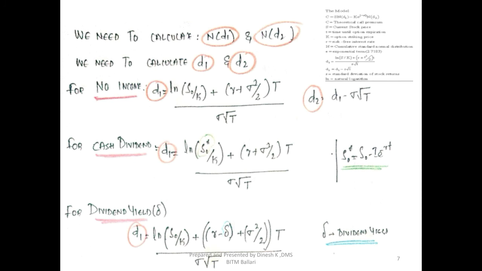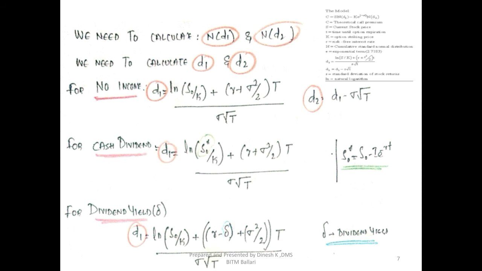So what is the formula? D1 is equal to the logarithmic value ln of open bracket S0 divided by K, where S0 is the spot price and K is the exercise price, plus open the bracket R, the risk-free rate of return, minus the dividend yield, close the bracket, plus open the bracket standard deviation square divided by 2, close the bracket, then whole multiplied by T. So the time to expiry should be multiplied with R minus delta, which should be simplified, plus standard deviation square by 2, multiplied by T, whole divided by standard deviation into root T. These are the three cases to calculate D1 and D2, for case 1, case 2 and case 3.